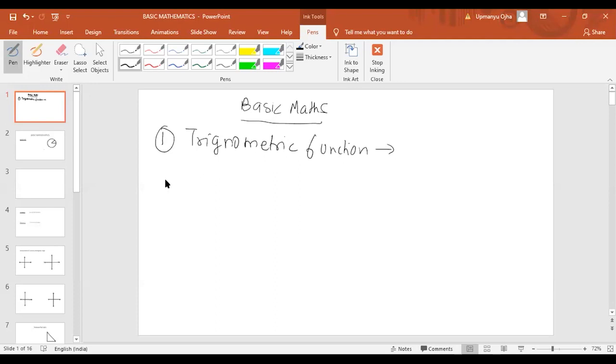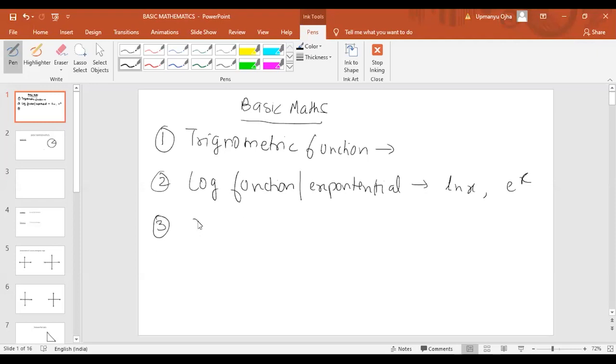Then the second thing we will study in basic math is log functions or exponential functions. I think some of you have studied log, like log x, e power x. So these are the things which we'll study in the second part, that is log functions. Third is the graphs.